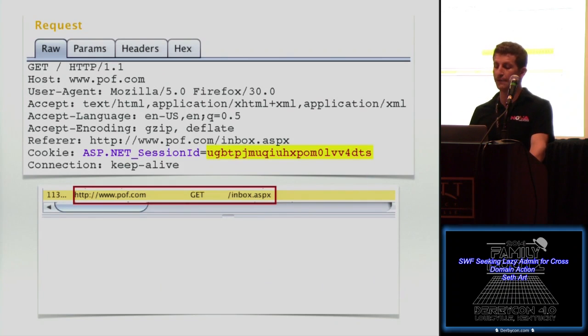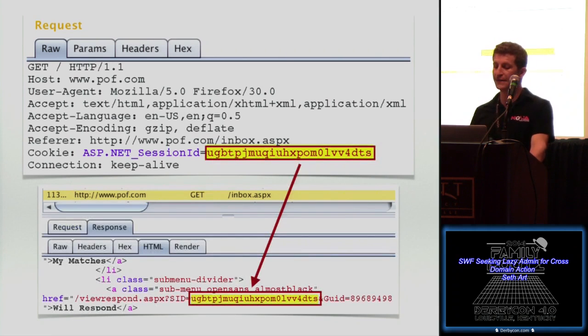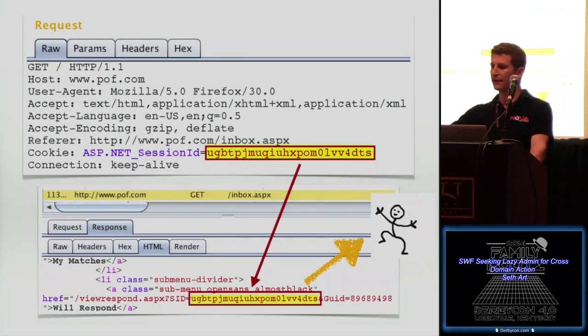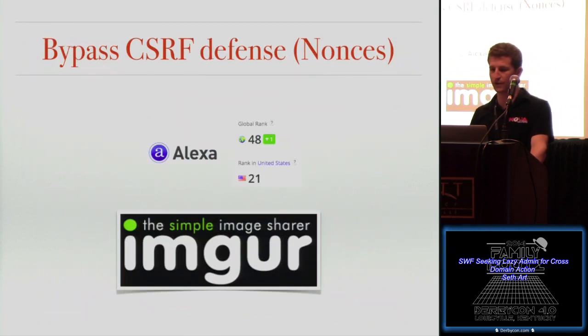Now, my SWF, if it can force the victim to make a request to inbox.aspx, which it can, the SWF now can read the data that comes back, and that data contains the value of the cookie. At that point, the SWF sends that data back to the attacker, and instead of grepping for a search history like in the Bing example, the attacker just takes that cookie value, puts it into his or her browser, and now the attacker is the victim on plentyoffish.com or POF.com.